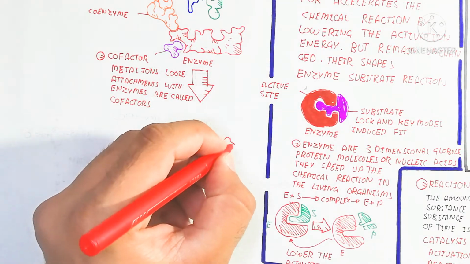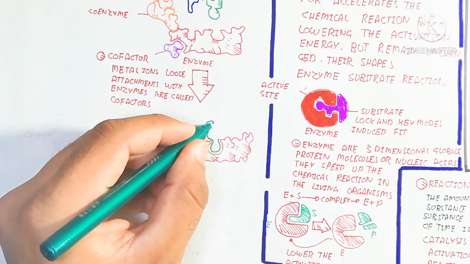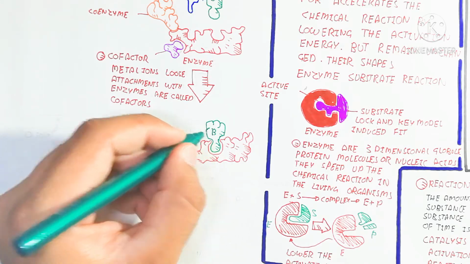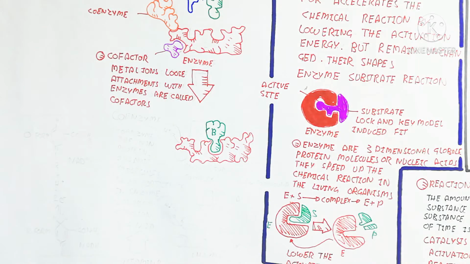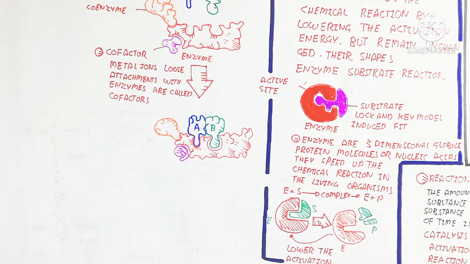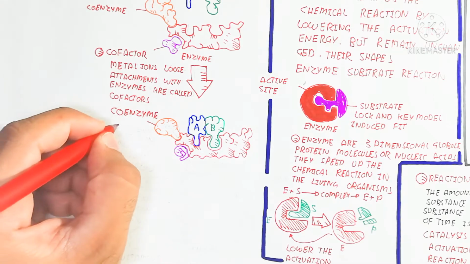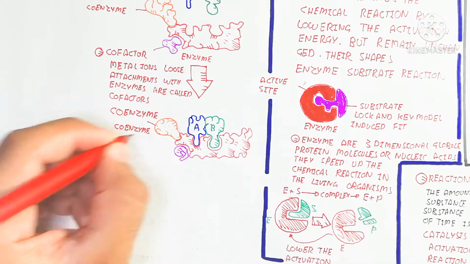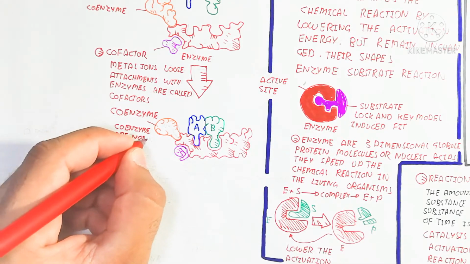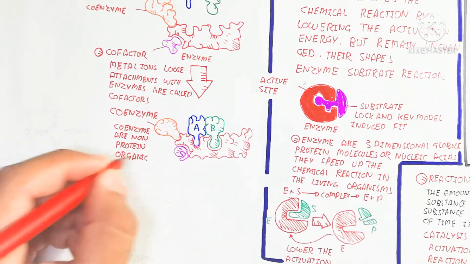While the coenzyme is attached here, for example, the coenzyme is used for accepting or releasing a proton. So the coenzyme is used for donation of a proton. That means the coenzyme is attached as well as the cofactor, and the enzyme substrate complex will be formed. This enzyme substrate complex will lead to product.